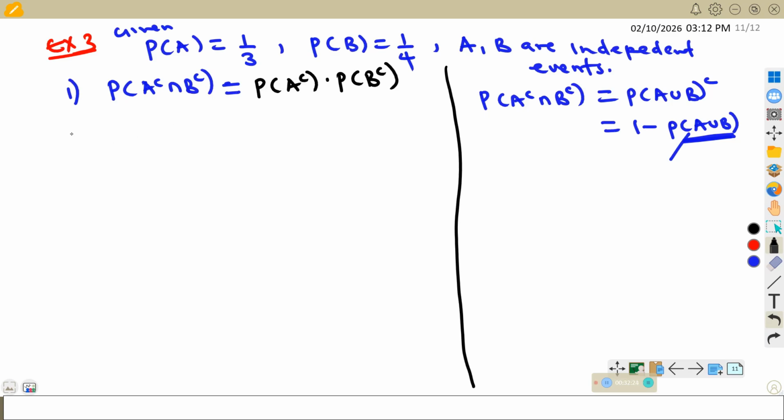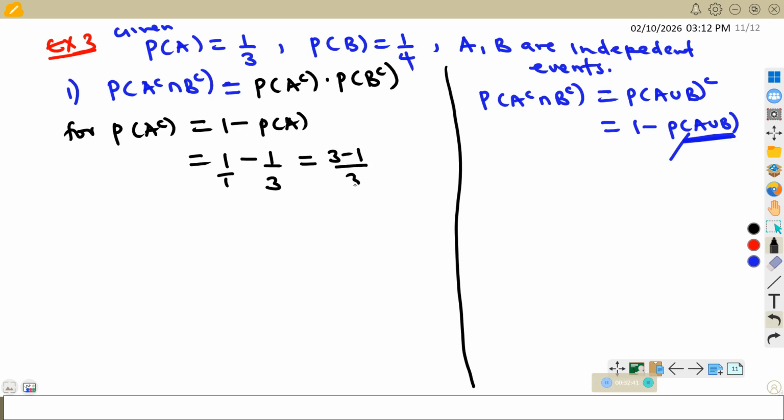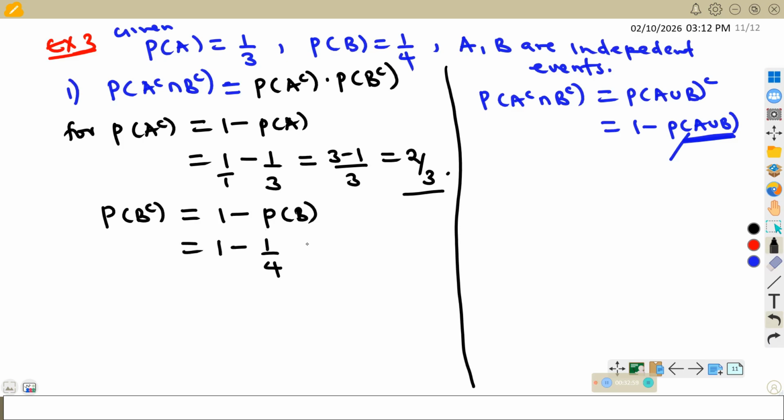So you need probability of A complement. So what is probability of A complement? Probability of A complement is 1 minus probability of A. So this should be 1 minus a third. And 1 minus a third should be giving us 3 minus 1 over 3, which is 2 out of 3. Then you go ahead and get probability of B complement, which is 1 minus probability of B, which is 1 minus a quarter. So this should be 4 minus 1, that is 3, divided by 4.